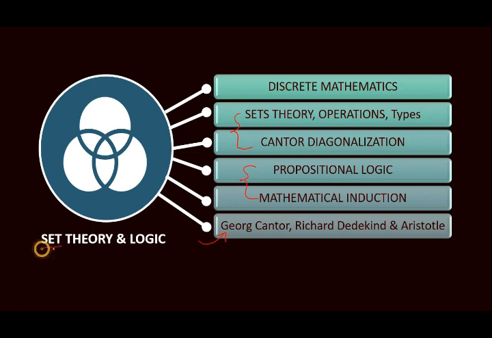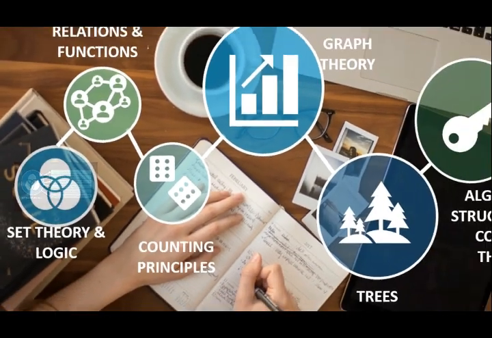Because first of all, to map real life entities, we will have some common platform in which we can represent real life examples in a mathematical way. For that we are learning this set theory. The next unit is relation and function.